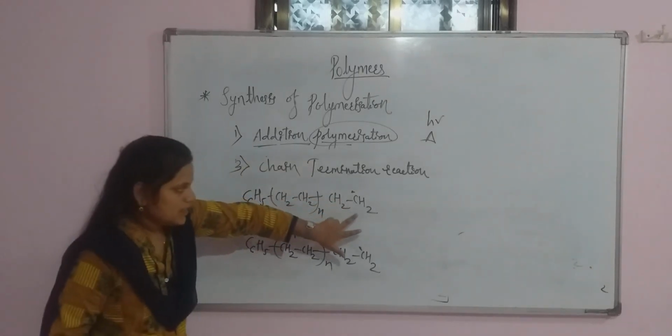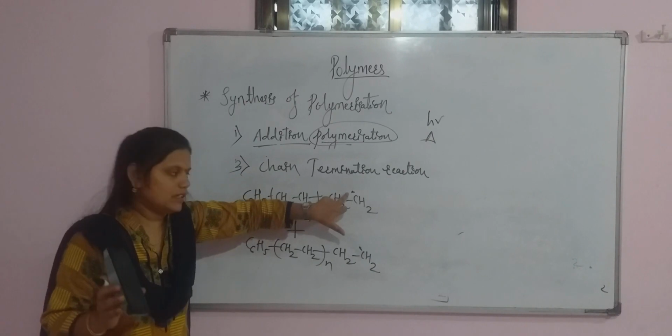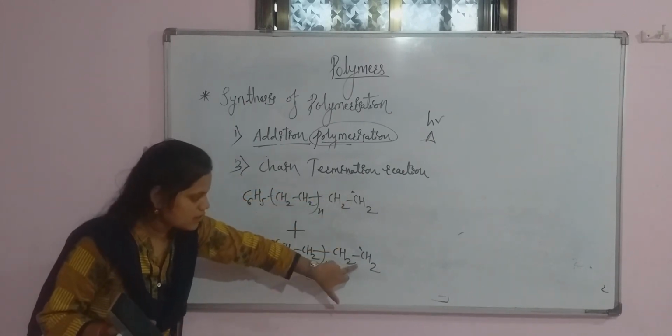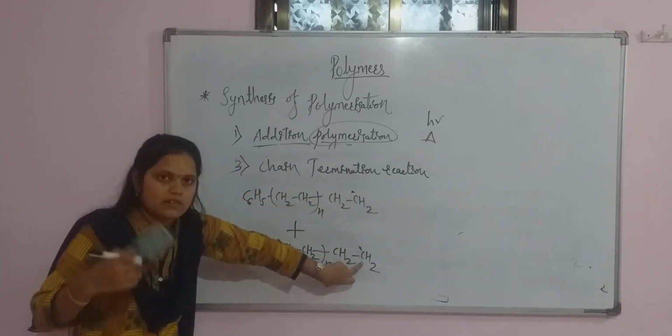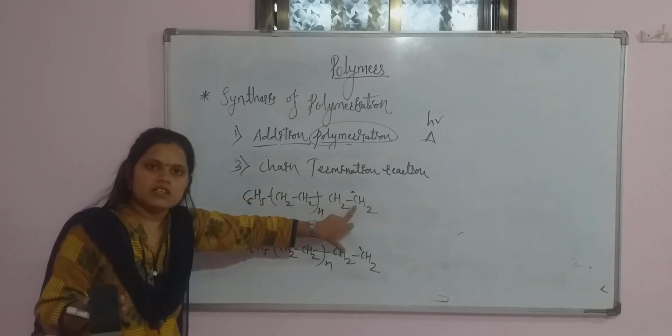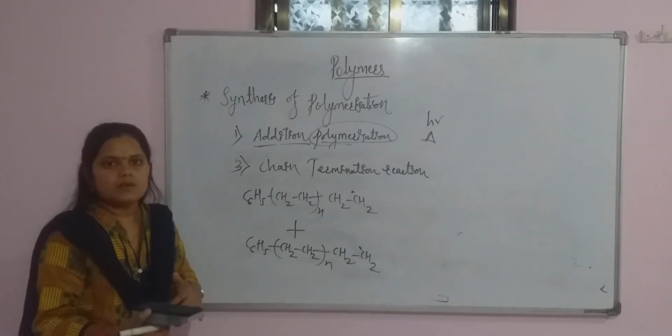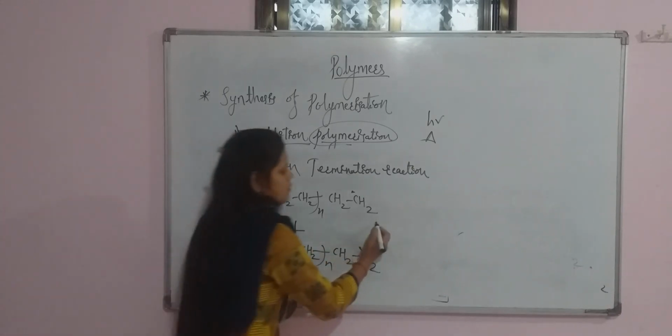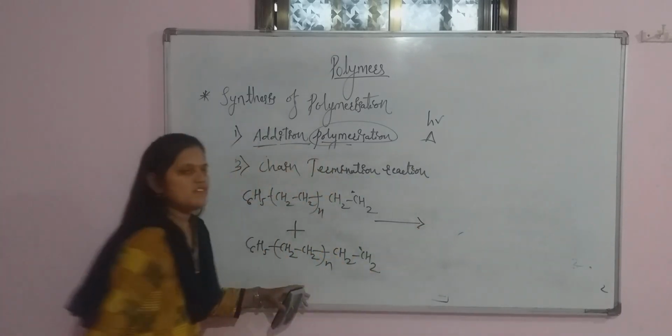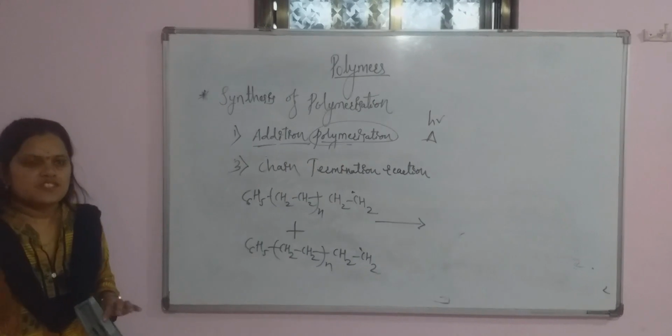Okay, now see here, this carbon is having, this is also a radical, this is also a radical. This carbon requires one electron, this carbon also requires one electron. So they combine together and there is a formation of a polymer. There is a formation of what? Polymer, which undergoes the polymerization process.